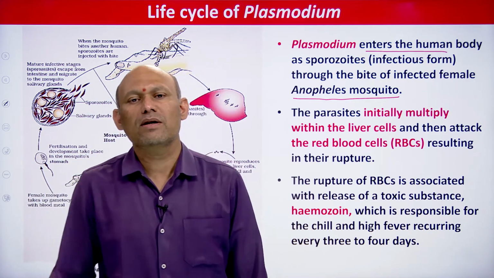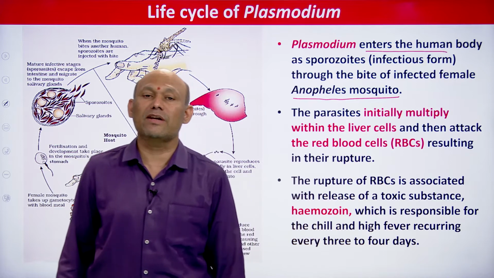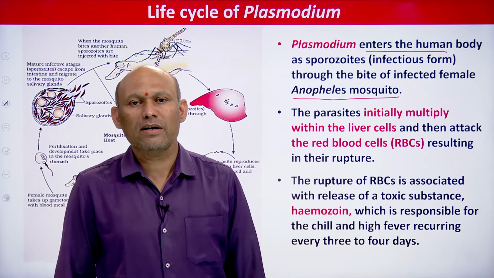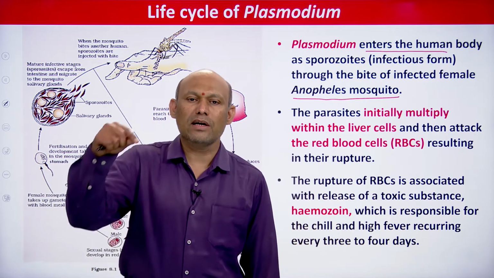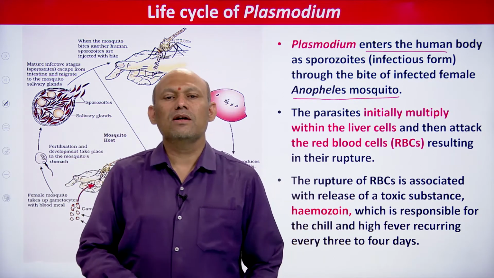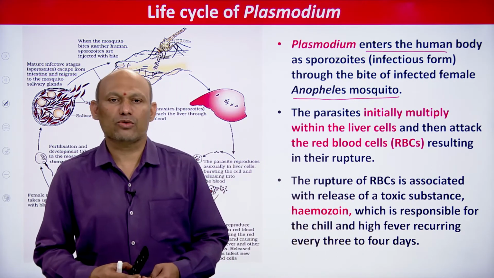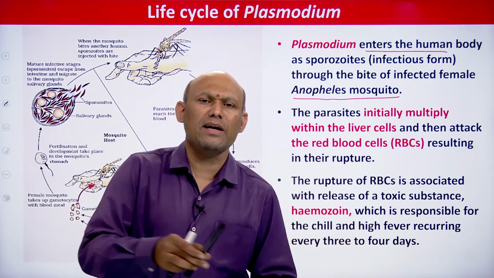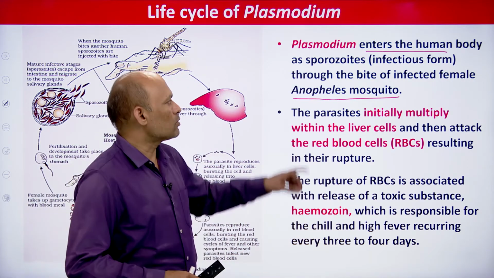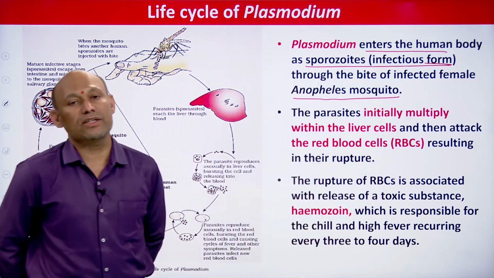Since sporozoites are entering the body of human being, they are considered the infective stages. Whenever an infected female Anopheles mosquito bites to suck blood, the infected mosquito releases its saliva into the blood of human being. Along with that saliva, sporozoites, the infective stages, enter the body of human being, students. This is how Plasmodium makes entry into the human body. Sporozoites are infective stages to man. This point is very, very important, even in NCERT.